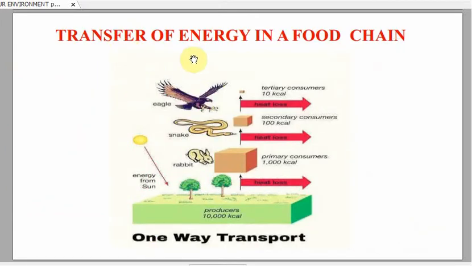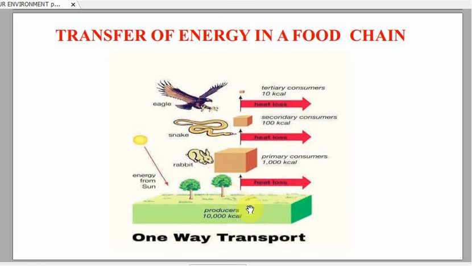Now we will study about the transfer of energy in a food chain. How the energy transfer takes place in the food chain. So here we can see that energy from the sun or sunlight is coming and the plant absorbs this energy. They produce food with the help of this energy. The food is eaten by the herbivore. The herbivore is eaten by the carnivore and the carnivore is eaten by the top carnivore. So in this way the food is transferring energy to the next organism.